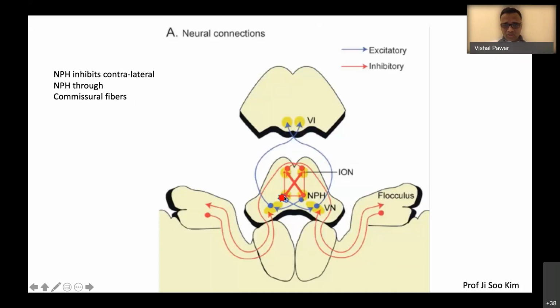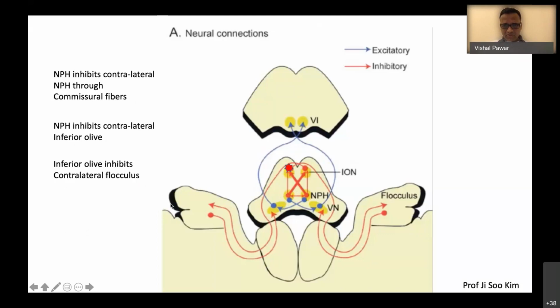So these are the two nucleus prepositus hypoglossi. The NPH inhibits the other sided NPH, the contralateral nucleus, and the nucleus prepositus hypoglossi inhibits the inferior olivary nucleus. And the inferior olivary nucleus inhibits the flocculus on the contralateral side, and the flocculus inhibits the ipsilateral vestibular nucleus.